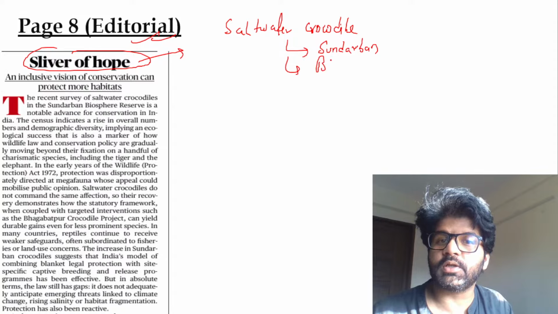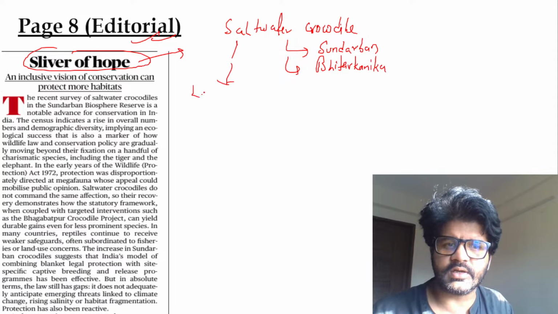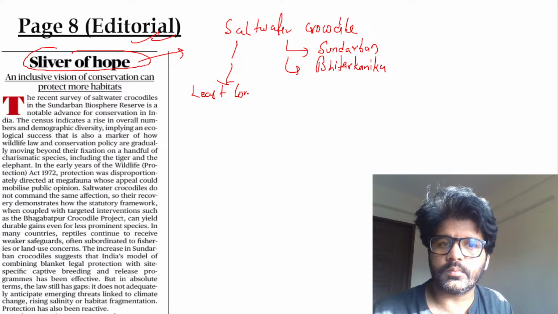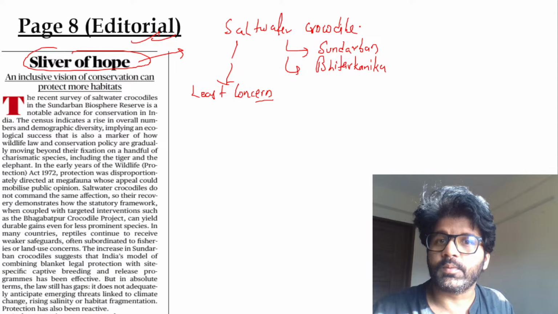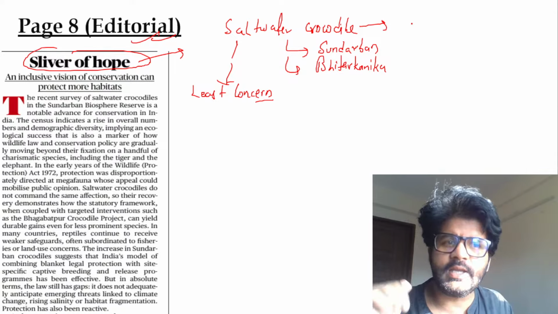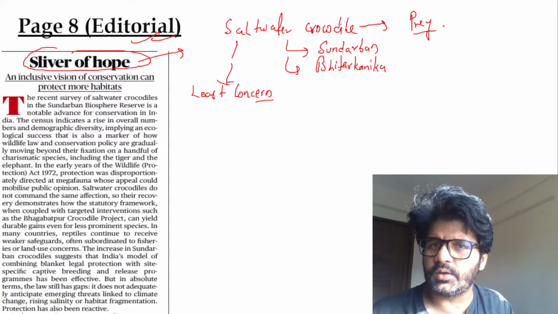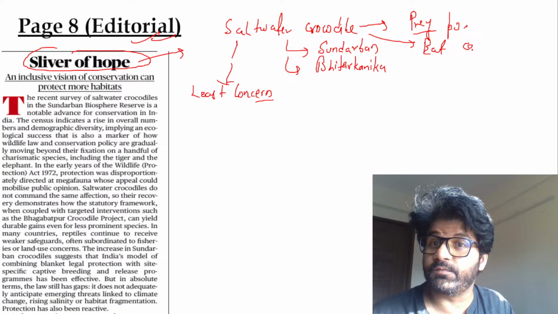If you know where Bhitarkanika is, you can write it in the comment section. In IUCN status, they are least concern, but they were a concern for us in India, because they are a very important species. How are they an important species? They keep the prey population in check. Plus, they eat carcasses as vultures do. We have talked about vultures earlier.